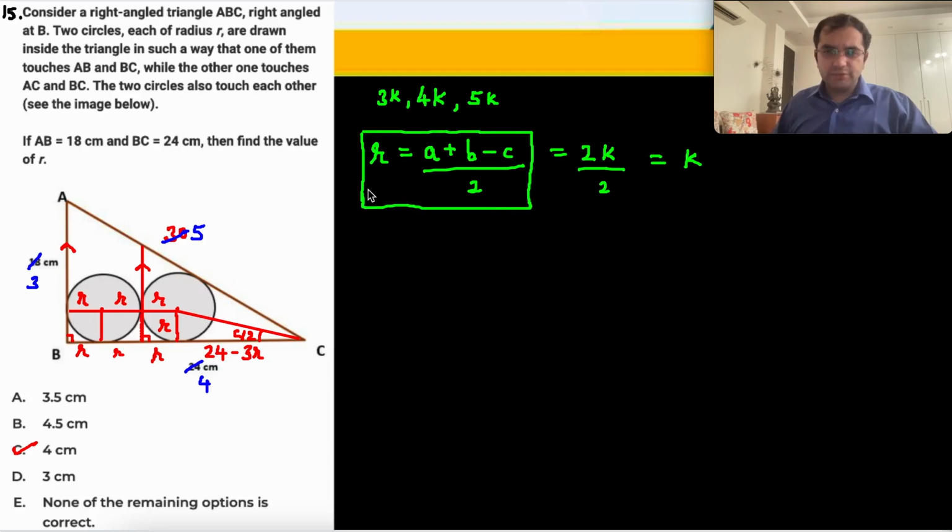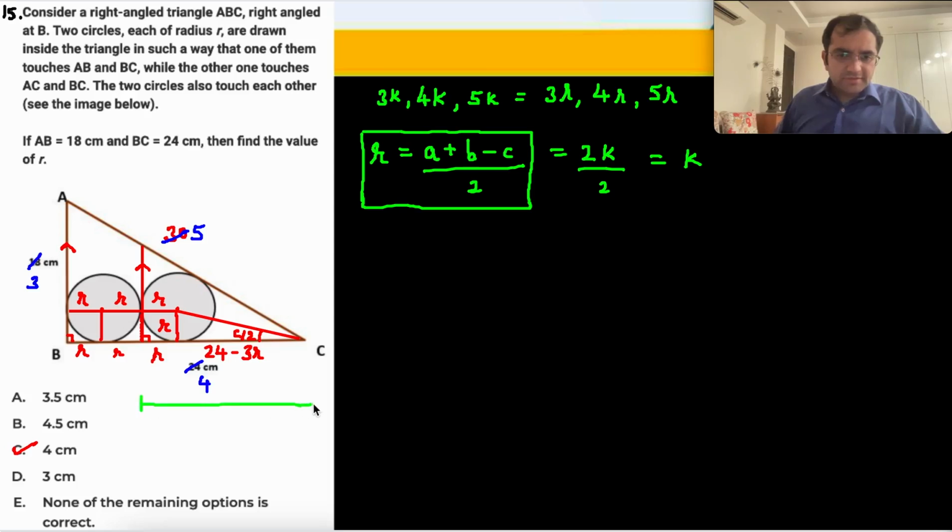That is what I am using. जैसे r equal to k आ गया, I can write this as 3r, 4r, 5r. ठीक है. So therefore this particular length is now, ये क्या था, 3 parts, 4 parts, 5 parts, तो ये 3r, ये 4r आ गया. This is 4r.